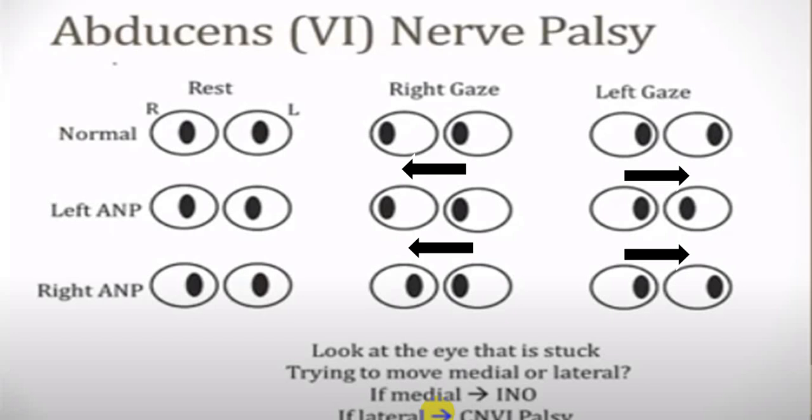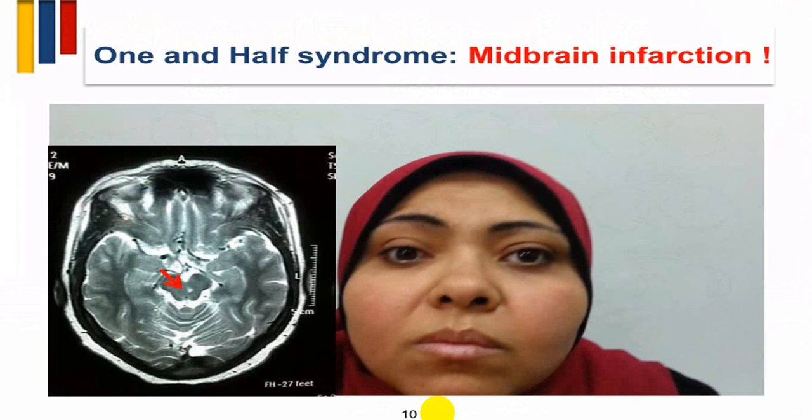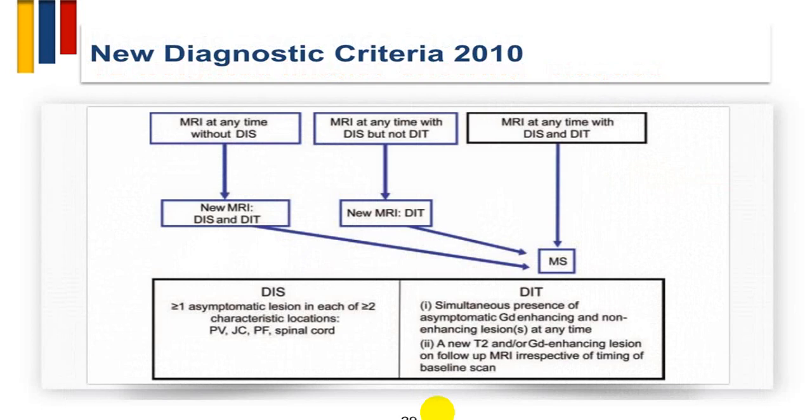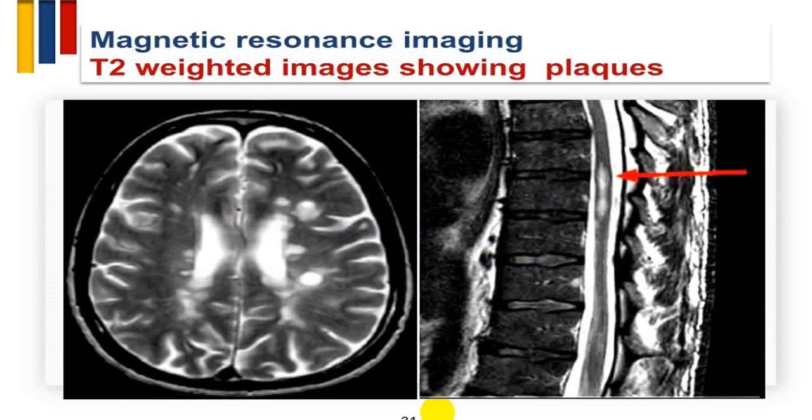In pure abduction palsy, medial rectus movement will be preserved. Hence, if medial rectus is working in the affected eye, it cannot be 1.5 syndrome. This is 1.5 syndrome. And particularly while diagnosing multiple sclerosis or a demyelinating disease, you will have to go for an MRI, and that will give you a very good answer.